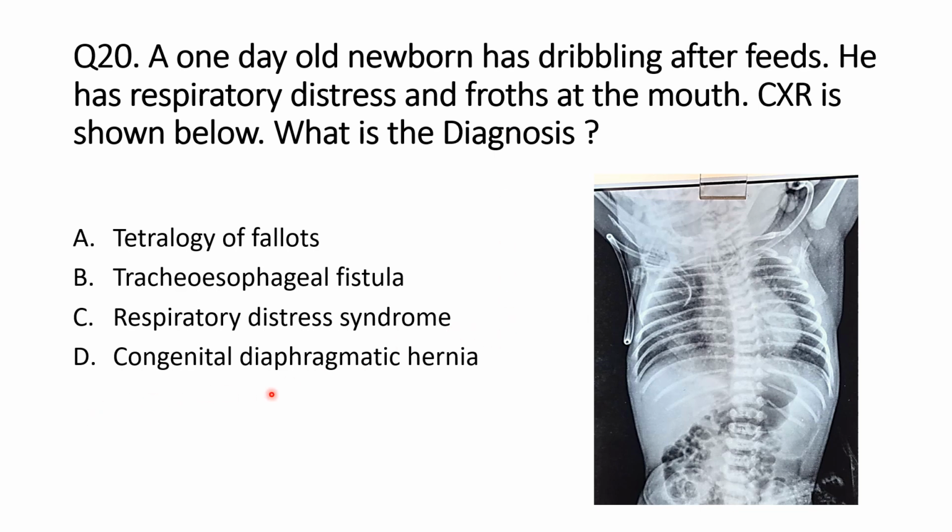Now the fourth option is congenital diaphragmatic hernia, in which the X-ray will show intestinal loops visible in the lung fields and the abdomen is whiteout. It is not present in this X-ray, and in the history part of CDH, the newborn will have gasping respiration or distress at the time of birth, and the abdomen will be scaphoid. So the right answer for this MCQ is tracheoesophageal fistula.